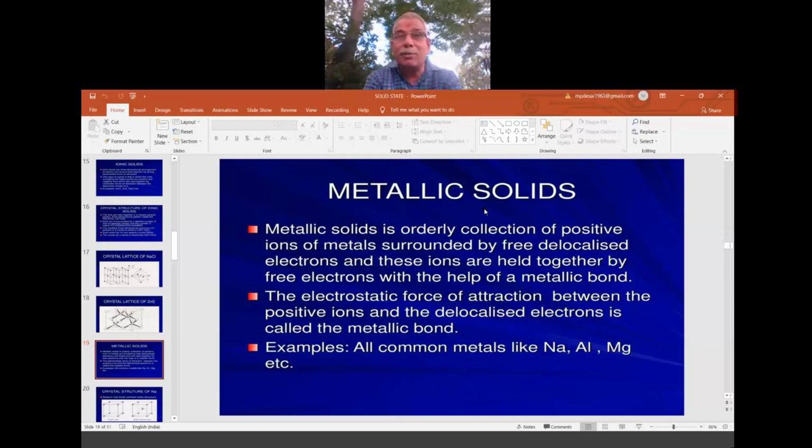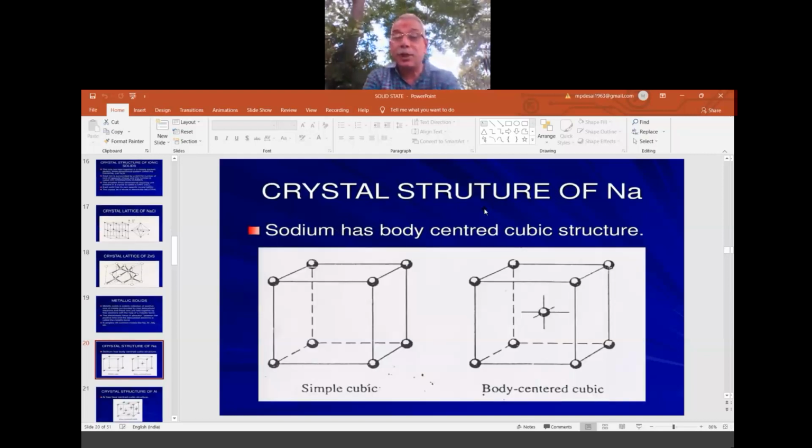The bond is called the metallic bond. The metallic bond is not in our syllabus, but I am mentioning it now. It is the force, the bond between the two atoms. One nucleus will have attraction for the other's electrons, and this continues in the network. That is called the metallic bond, or the metallic force which holds them. In the previous case, the force holding was the electrostatic force, but in this case it is the metallic force. For example, this is the structure of sodium. Simple cube, body-centered cube, all those examples we can learn in later discussions.